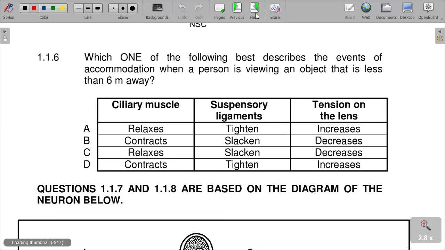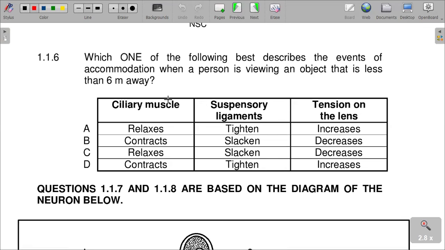Next question. Which of the following best describes the events of accommodation when a person is viewing an object that is less than 6 meters away?